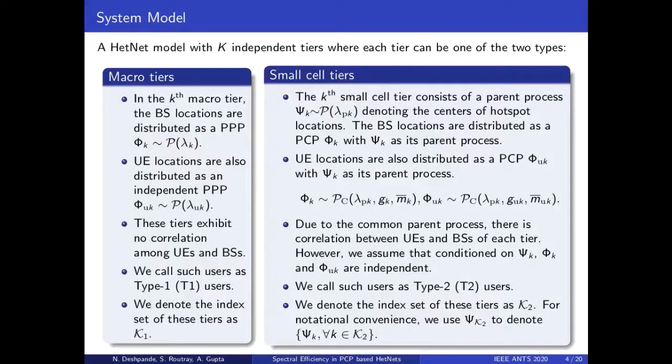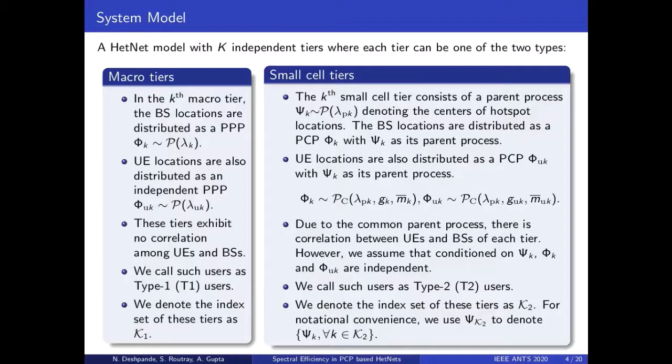We consider a HetNet model with k independent tiers where each tier can be one of the two types. In the kth micro tier, the base station locations are distributed as PPP phi k with density lambda k. On the other hand, the kth small cell tier consists of parent process Xi k with density lambda pk, denoting the center of hotspot locations. The base station locations are distributed as a PCP phi k with Xi k as the parent process.